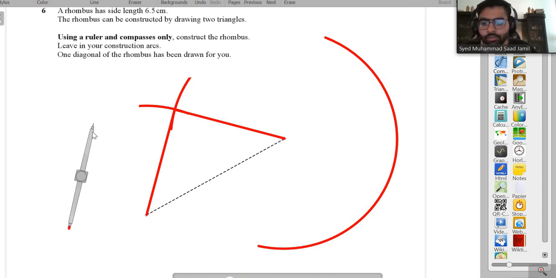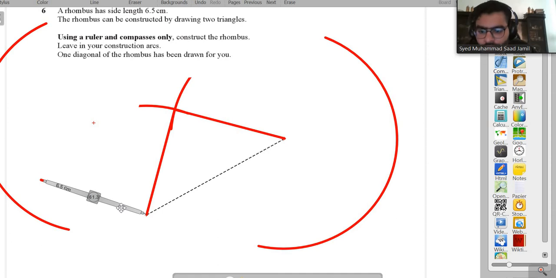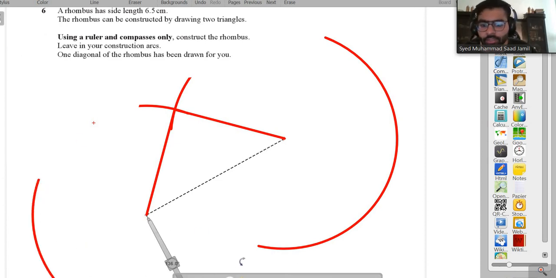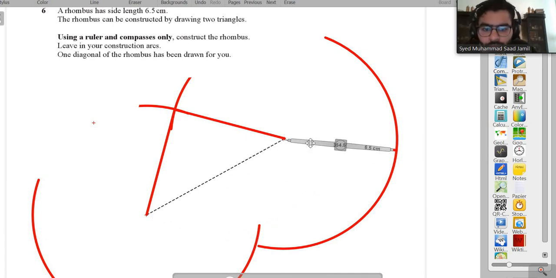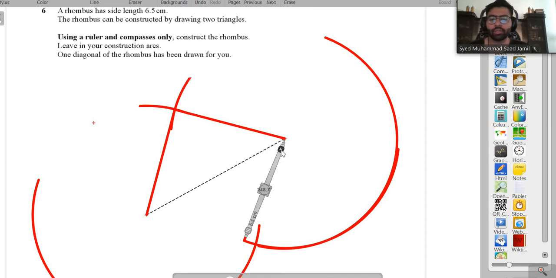Okay, and then bring the compass over here and make, I think I should just rotate it a bit so that it's easier for me to manage. Yeah, so then just bring the compass over here, ignore this line, I had made it for my own use. Okay, and then make another arc. So as you can see that these 2 points intersect over here.